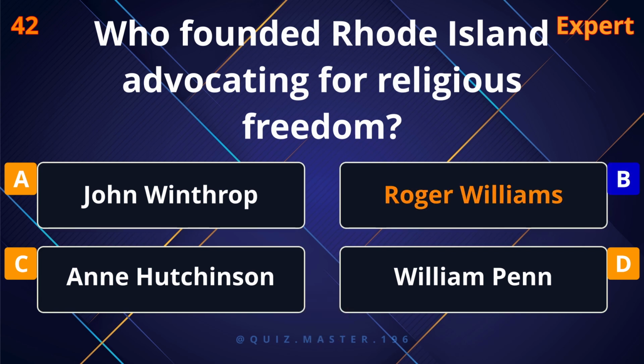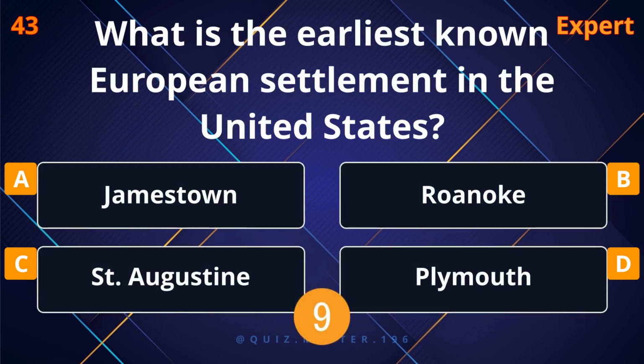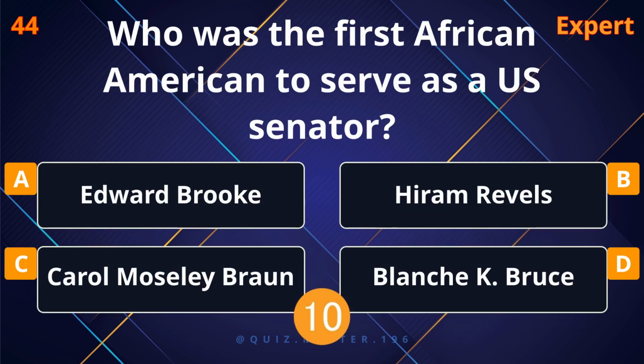What is the earliest known European settlement in the United States? St. Augustine. Who was the first African American to serve as a U.S. Senator? Hiram Revels.